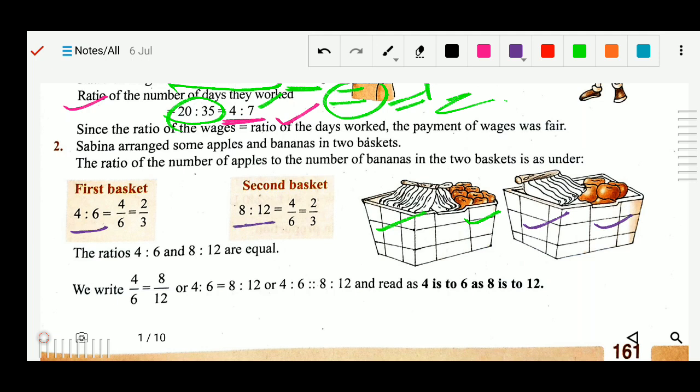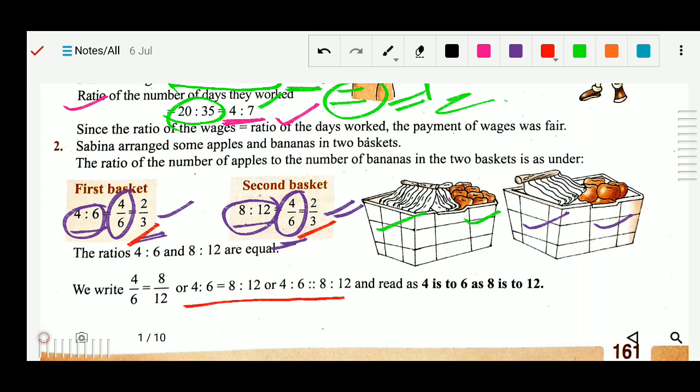Whenever we compare 4 is to 6, we can write it in the form of a fraction, 4 by 6, and make it the simplest form, so 2 by 3. Same with 8 is to 12, we write it in the form of a fraction and in the simplest form, so 2 by 3. You can see in both cases it is 2 by 3. It means both ratios are equal, so 4 by 6 and 8 by 12 are in proportion.